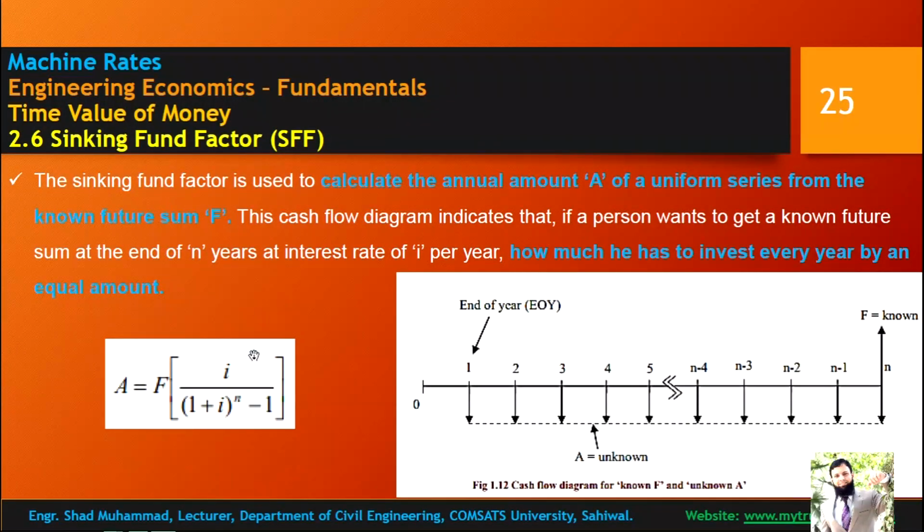Alright, sinking fund factor. F is known and A is unknown, so how are you going to find A? With the help of F. It is used to calculate the annual amount A of the uniform series from the known future amount. If a person wants to earn, say, 10 lakh rupees after this many years at this interest rate, how much does he have to pay or save yearly? That is the annual sinking fund factor.